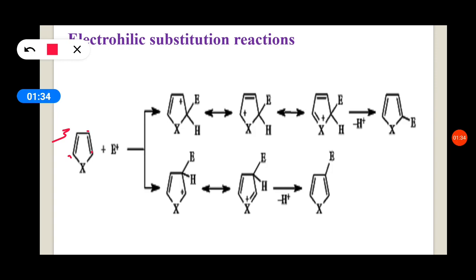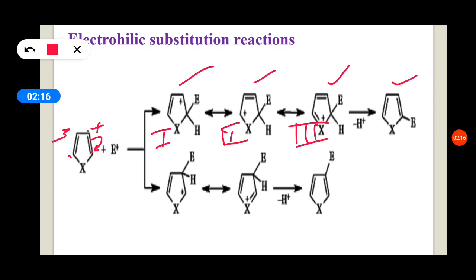Suppose the electrophile attacks at position 2. These are the resonance structures of the intermediate ion formed. Whenever the electrophile attacks at position 2, the bond electrons are shifted here, so it gets a positive charge. Then that charge delocalizes among the molecule. So 3 intermediate resonance forms are formed, and after that a proton is removed and it gives a substituted product.